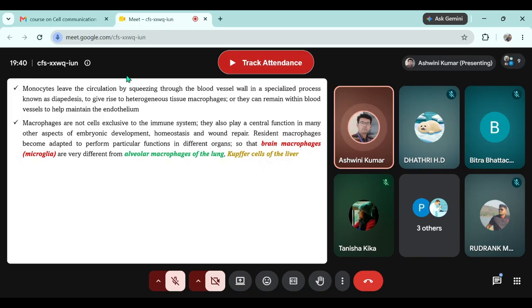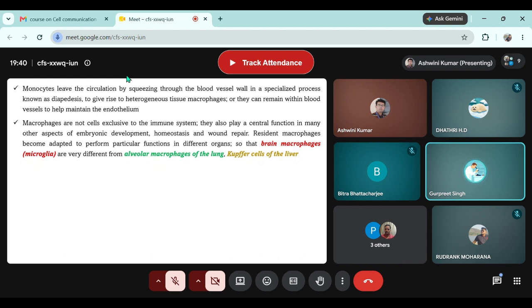Can anyone tell me the three layers of blood vessel that we have been learning about till now? Sir, one is tunica intima, tunica media, and tunica externa. Very good. Tunica externa and tunica media are made up of smooth muscle cells, while tunica interna is what we commonly know as the endothelial layer. That means when a monocyte or neutrophil gets a call to move to a tissue space to tackle the infection, they must cross these three layers to move to the tissue.